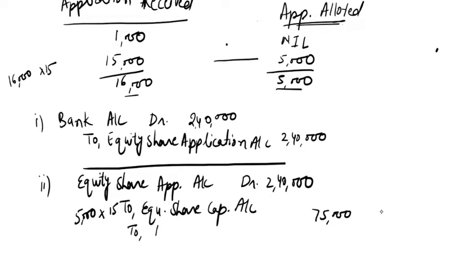And to bank account: the money we have refunded, 1,000 shares multiplied by 15 each, is returned by bank account.